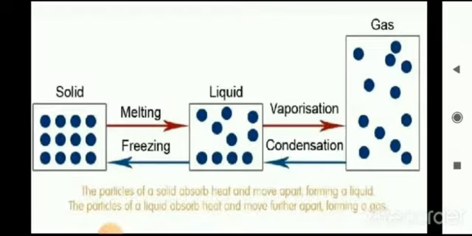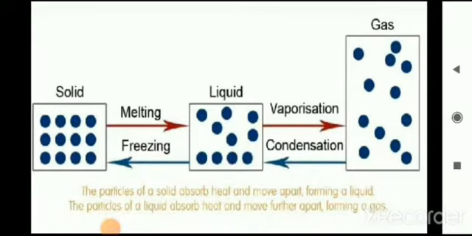In this picture, on the left side you can see a solid, right? When we heat the solid, the particles of the solid absorb that heat and start moving apart, right?